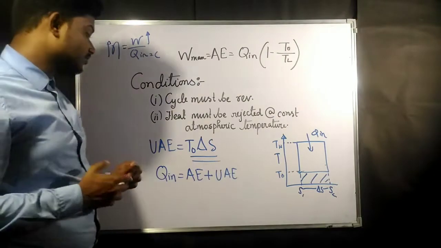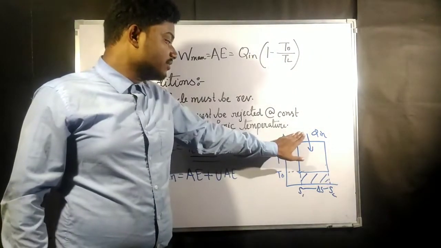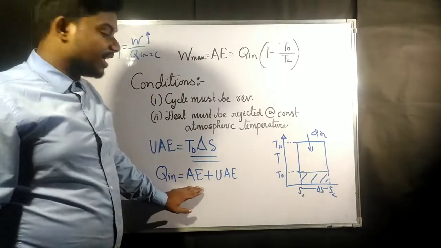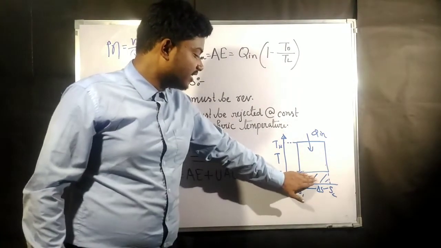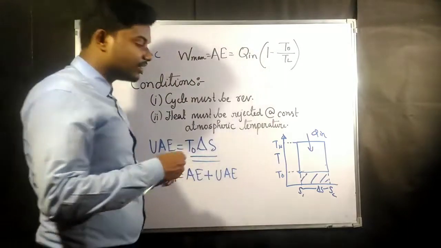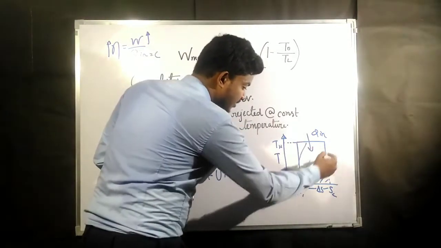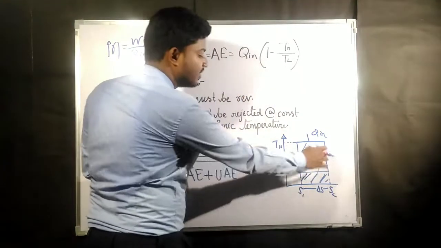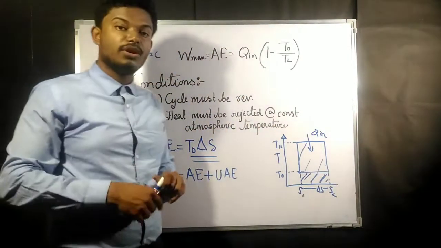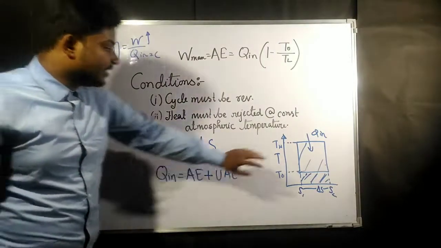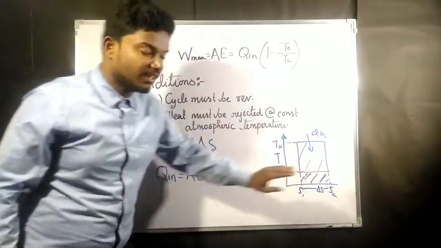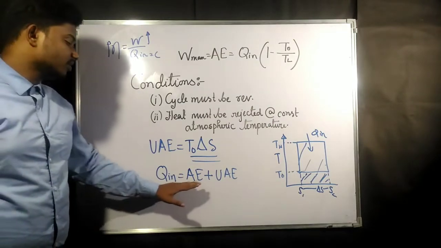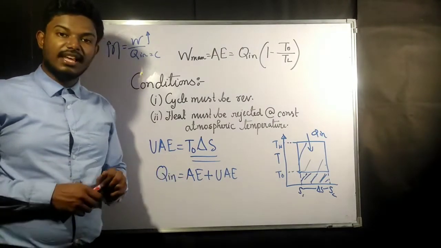This comes from the law of conservation of energy. So Q in is the total amount of heat. From that, this is the available energy and the remaining is unavailable energy. That means Q in is the total area. From that, this unavailable energy is going out, so whatever is remaining inside is going to be available energy. Available energy plus unavailable energy makes the Q in.